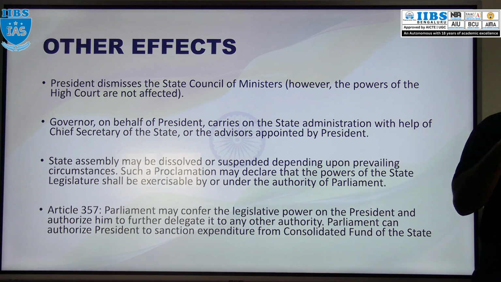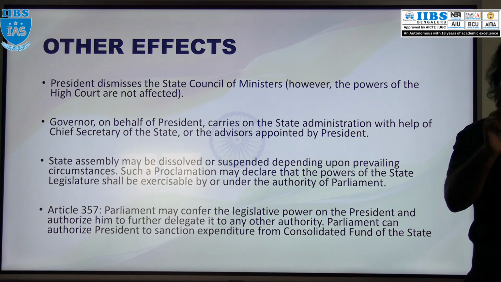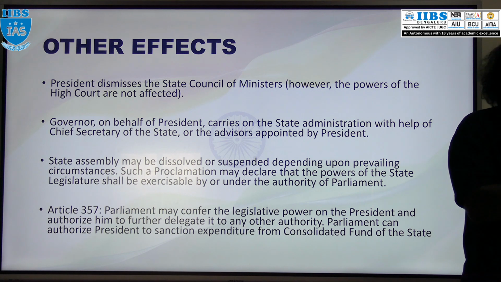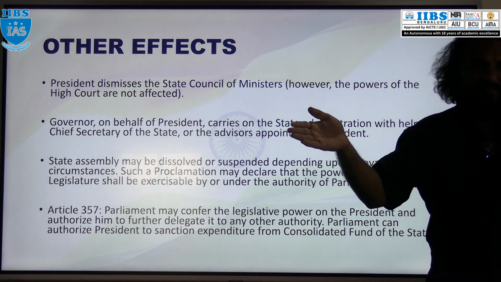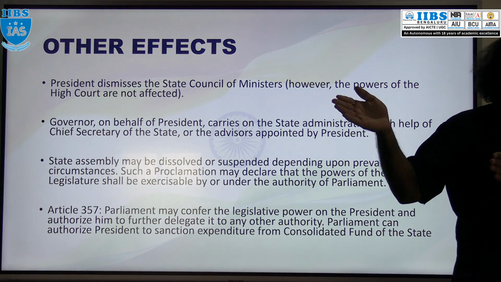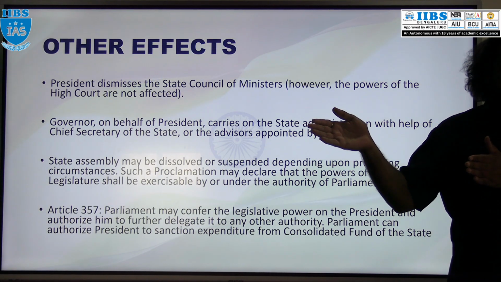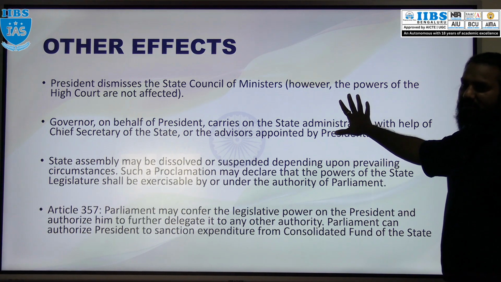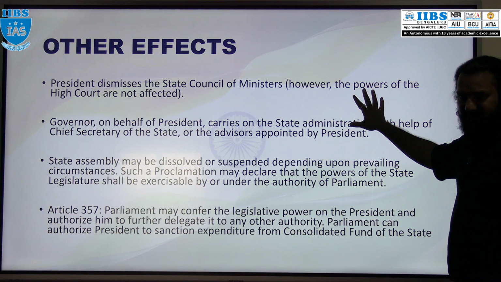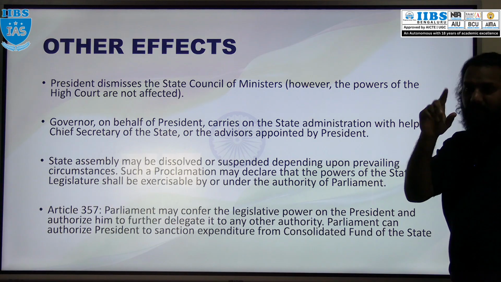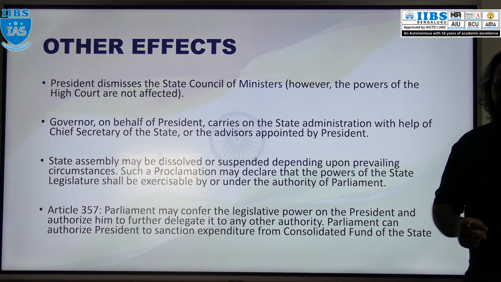But legislature won't be dissolved. Assembly is there, Assembly won't be dissolved. See, assembly is different and chief minister and council of ministers are different. Same at center, Lok Sabha is different and prime minister and council of ministers are different. Right. So here in case of state emergency, state council of ministers has to resign or be dismissed. Okay. But assembly won't be dissolved. Please remember this point. Assembly won't be dissolved.